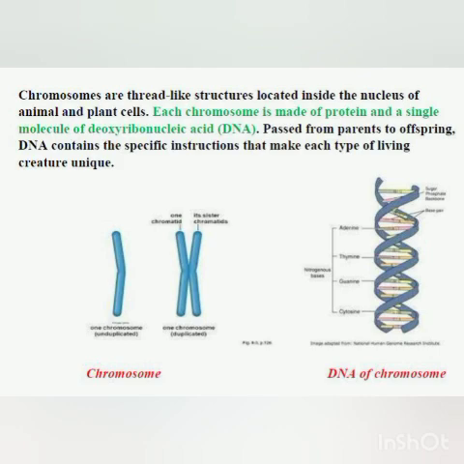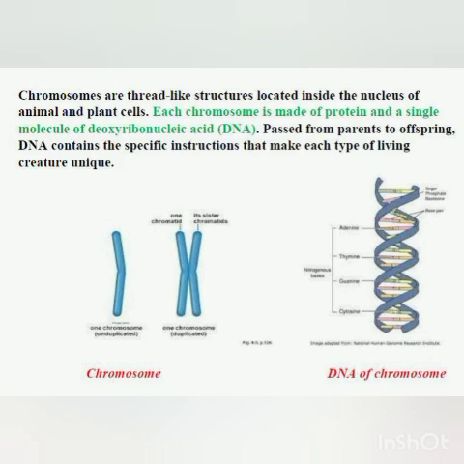And you can see here the structure of DNA. There are two strands on the sides which coil around each other, so we can say it has a double helical structure. These two strands are made up of sugar phosphate, and in the center you can see some rods, the nitrogenous bases.